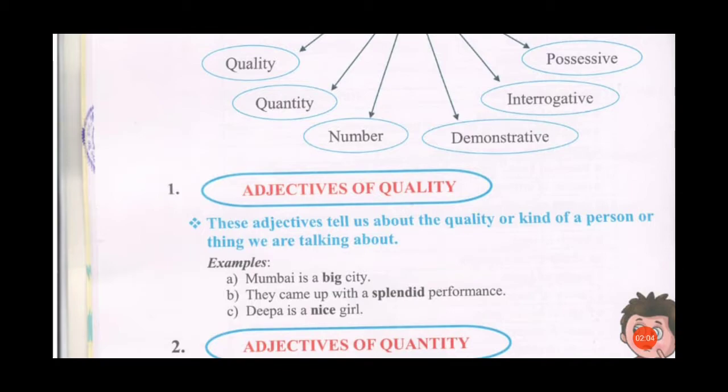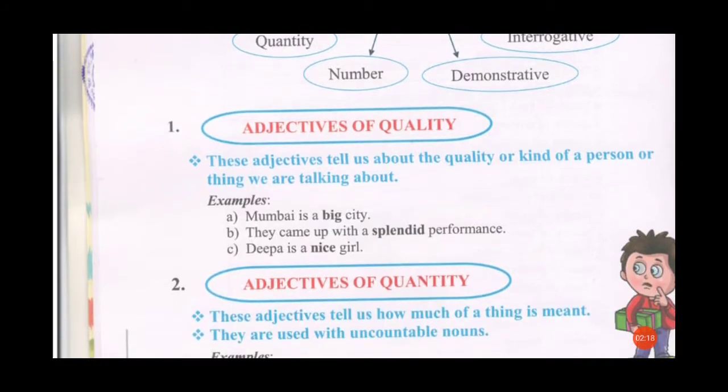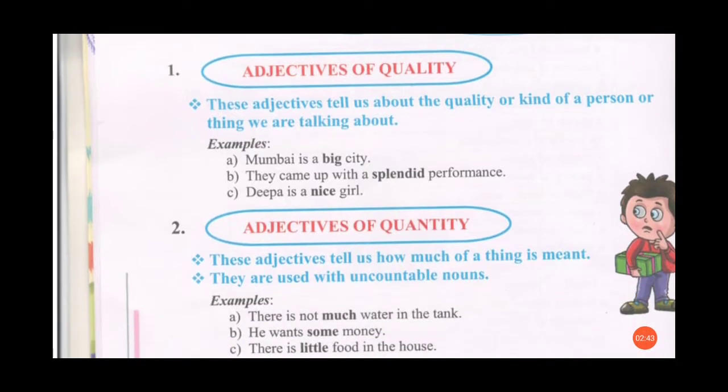Let's see some more examples. For example, Mumbai is a big city. So here in this sentence, I am talking about the city, and here the word big is describing that Mumbai is a big city. Let's see the second sentence. They came up with a splendid performance. So here in this sentence, the word splendid is describing the performance of them. Deepa is a nice girl. So the word nice is an adjective. Why? Because the word nice is describing that Deepa is a good girl. So this is the adjectives of quality.